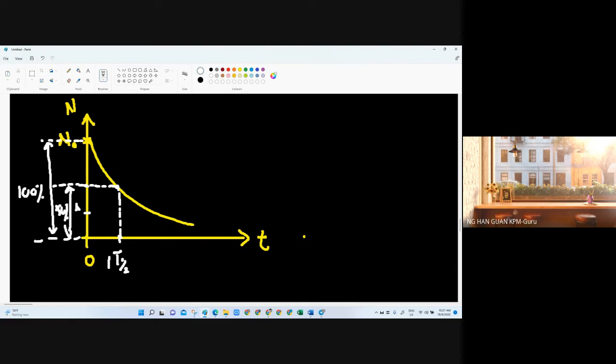So there will be the N naught over 4. Here is the N naught over 2. So N naught over 4, you come here. So based on this, that is your second half-life. So now the problem is this second half-life, you see the interval time. This interval time compared to this interval time, obviously they are not exactly the same. The second half-life takes a longer time. When the second half-life takes a longer time, it means that the concept of half-life is wrong. So you should always show there is a constant interval time. Then how are we going to draw this decay curve?